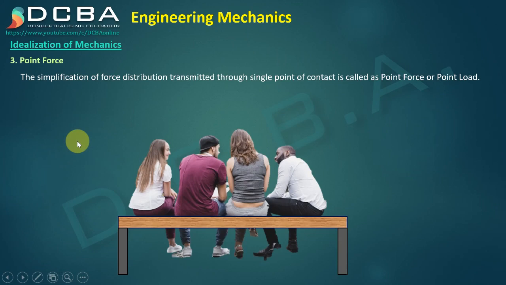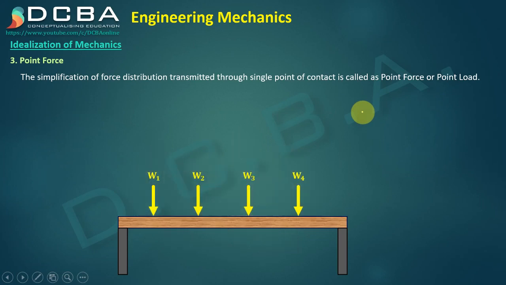So for that, the first thing that I have to do is put load on that bench, because until and unless I put load on the bench, how am I going to analyze it? Now the question arises: what kind of loading am I supposed to put on the bench? When the contact area between the person and the bench is small, in such a case we can assume these persons to be a point load or a point force. So this is how we can simplify the process.